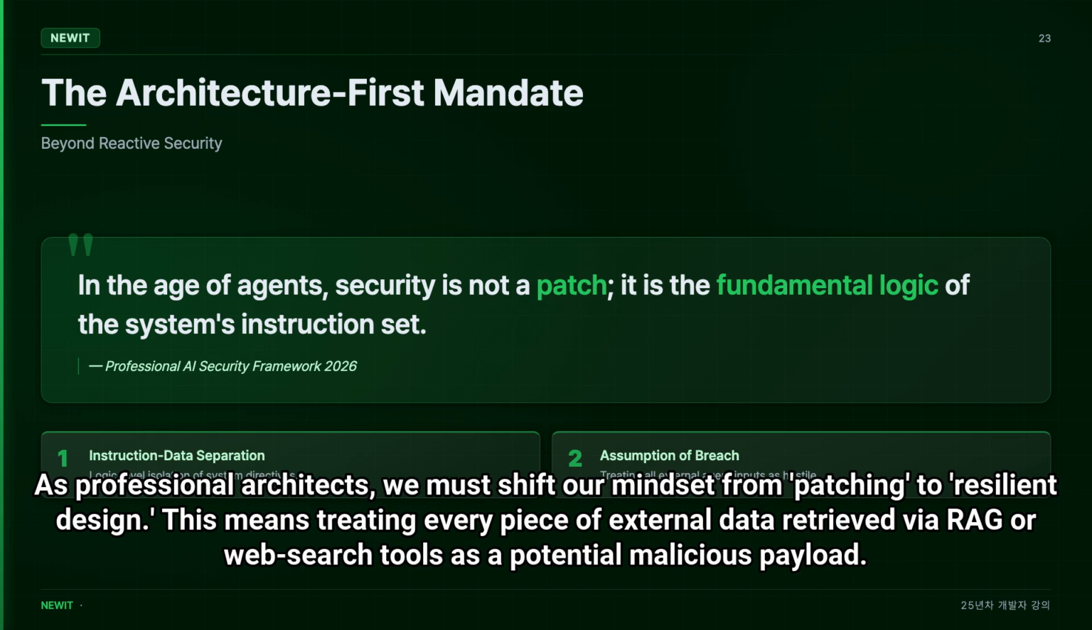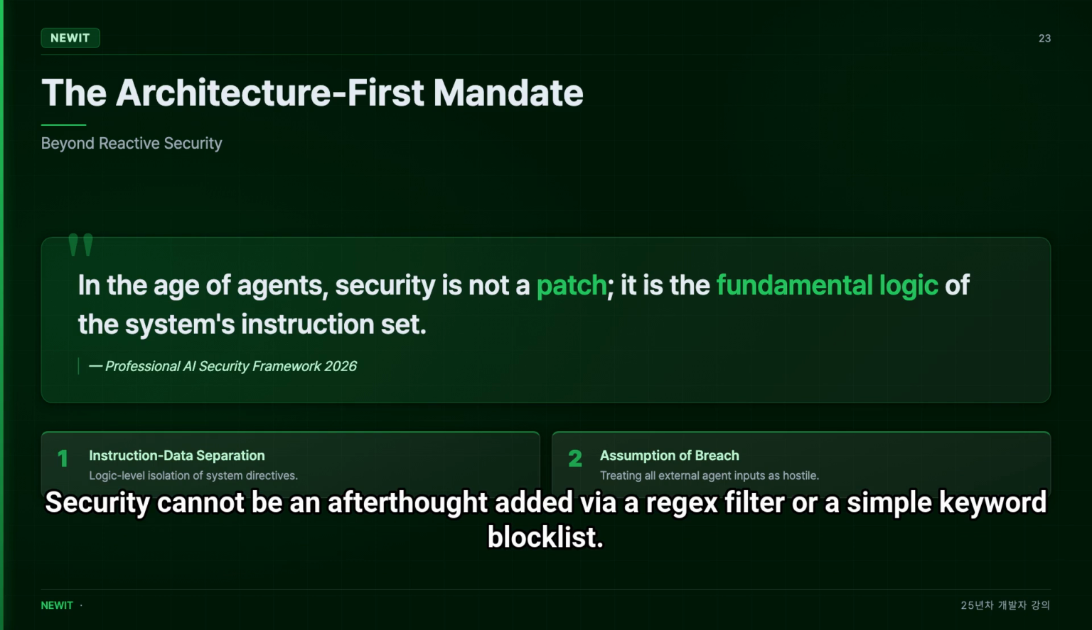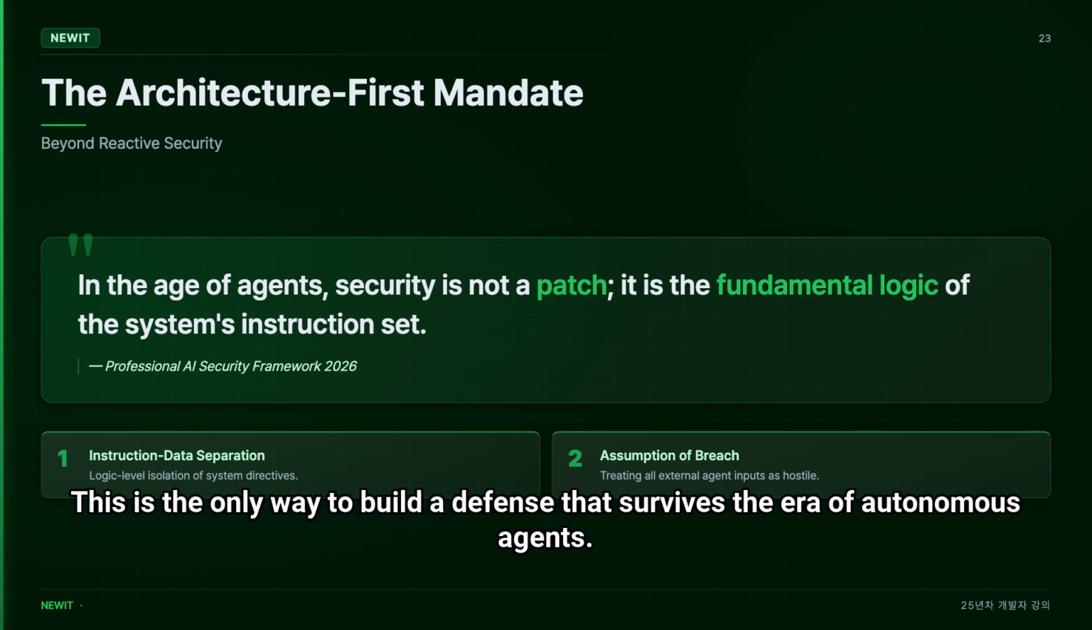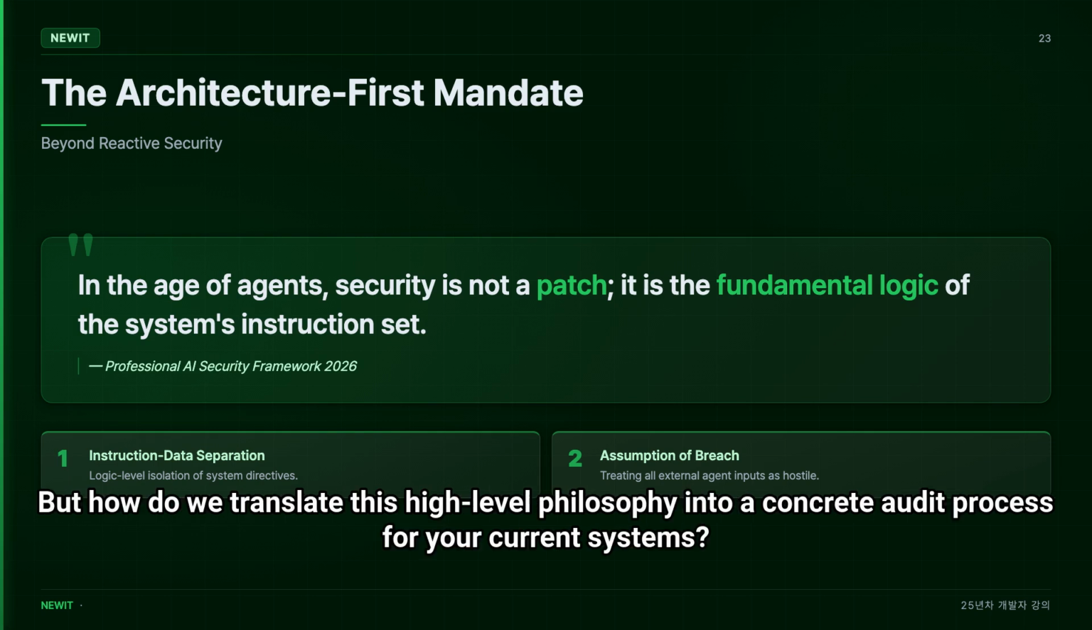This means treating every piece of external data retrieved via RAG or web search tools as a potential malicious payload. Security cannot be an afterthought added via regex filter or a simple keyword block list. It must be woven into the system prompt architecture, the tool use permission layers, and the execution sandboxes. This is the only way to build a defense that survives the era of autonomous agents. But how do we translate this high-level philosophy into a concrete audit process for your current systems?